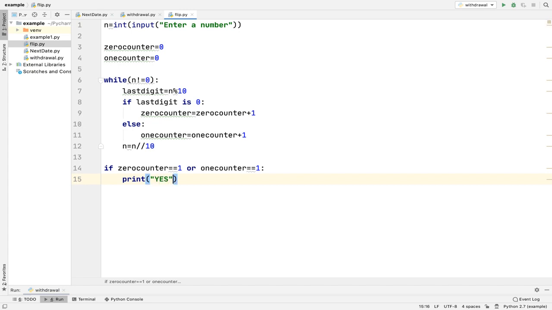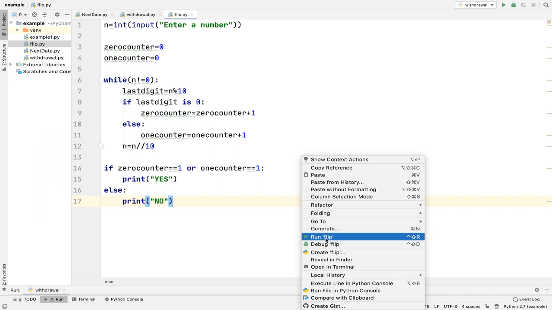So I will print yes, otherwise I am going to print no. So this was a simple program, implementation wise it was simple, but it required somewhat of a thought to come to this logic.